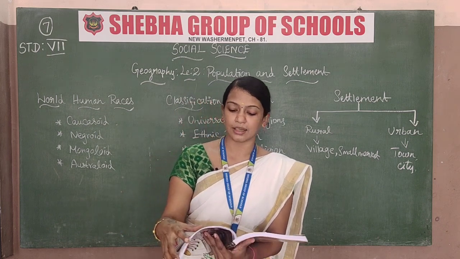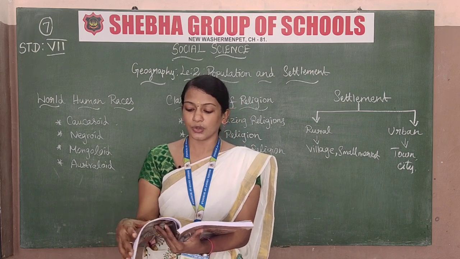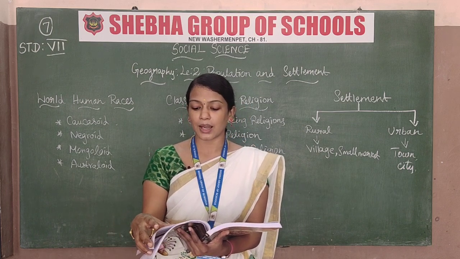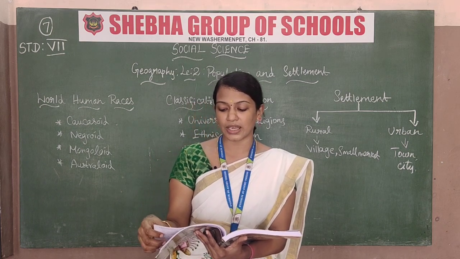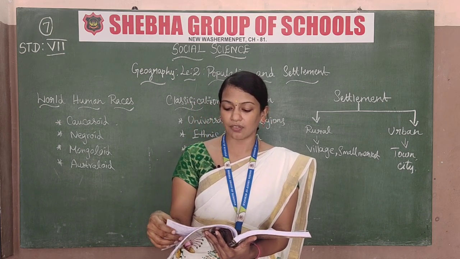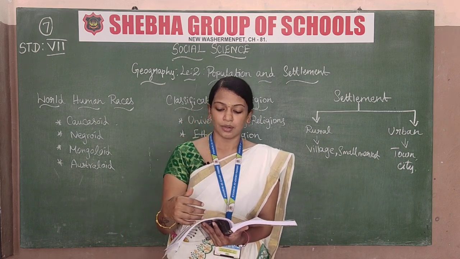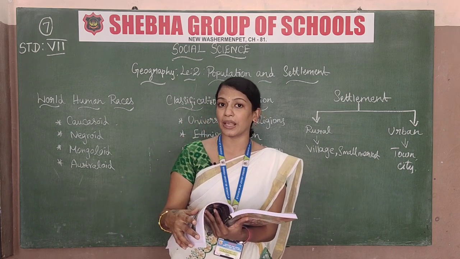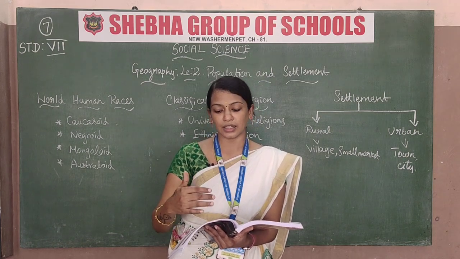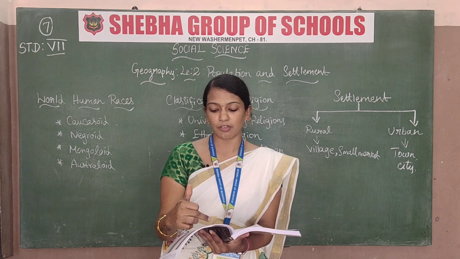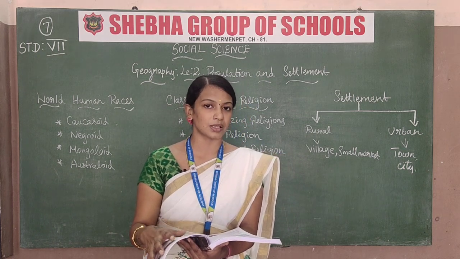So first we see the compact settlements. The compact settlement is also known as the nucleated settlement. In this type, a large number of houses are built very close to each other, such as settlements developed along the river valley. Mostly these types of settlements are in river valleys and fertile plains. The buildings, the houses are nearby, a large number of houses built very close to each other. Close to each other is what they call compact settlements.